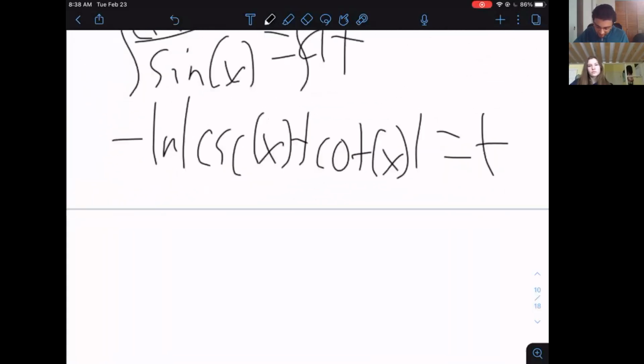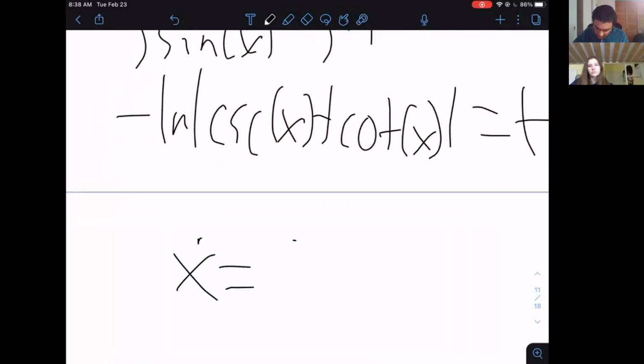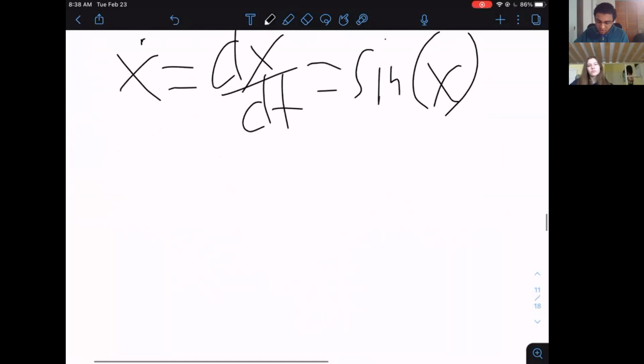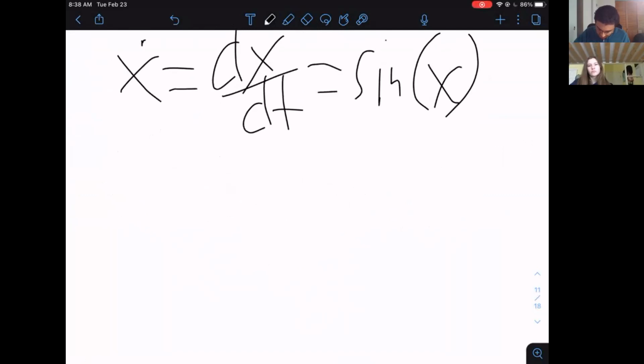Instead, we're going to take our x prime. X prime is just dx over dt; x dot is shorthand. So you take x prime equals sine of x, and we're just going to graph x against x prime, making what's called a phase portrait or phase plane.